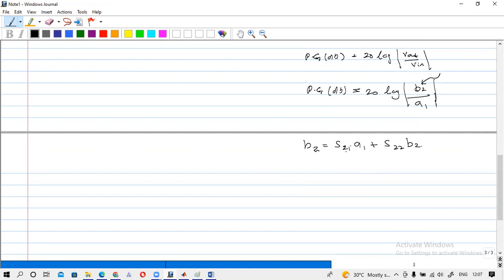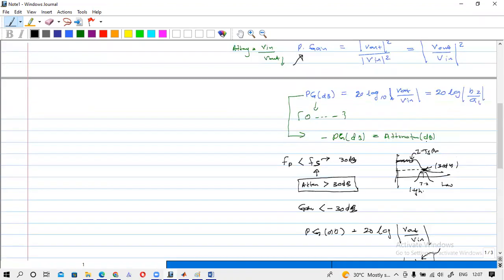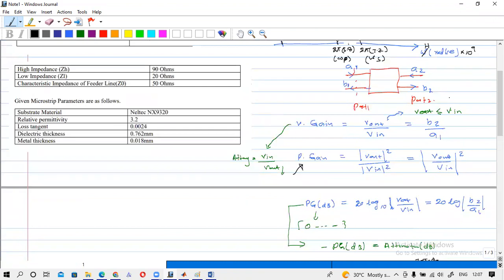So how are we measuring this parameter? We have discussed this in our first lab session, and we use the network analyzer to measure the S parameters. How to measure this? You can terminate this output with the matched load, so A2 will be 0. There will be no reflected voltage in this port.